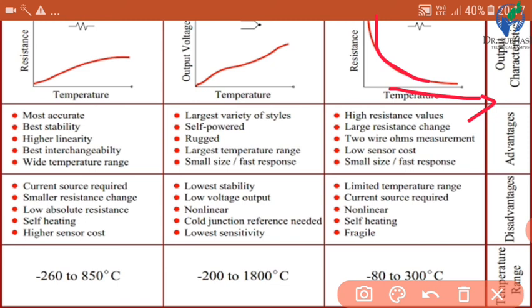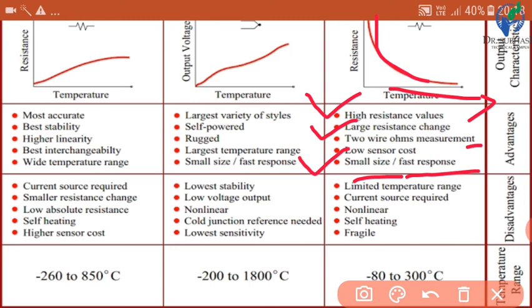Now what are the advantages? High resistance values, then large resistance change, then 2 wire ohms measurement, low sensor cost, and small size and fast response. So these are the advantages of thermistor.